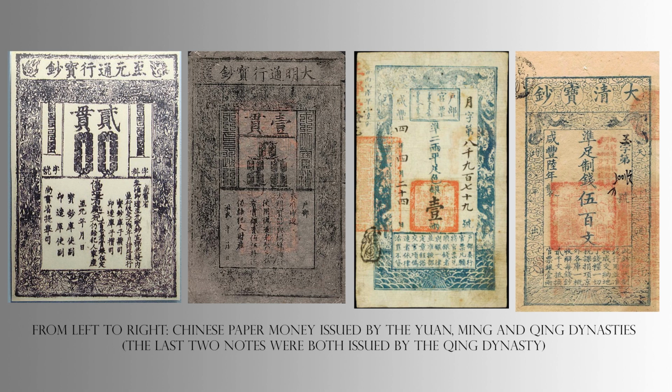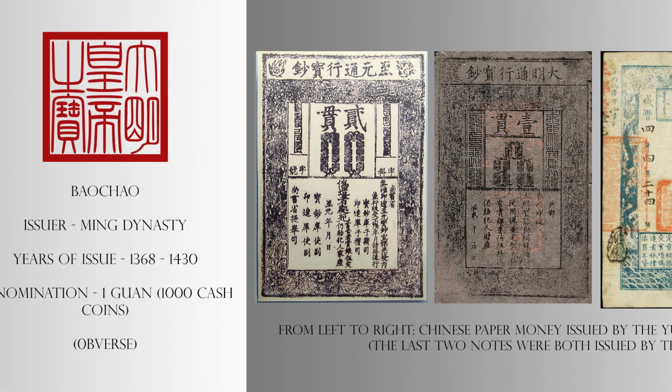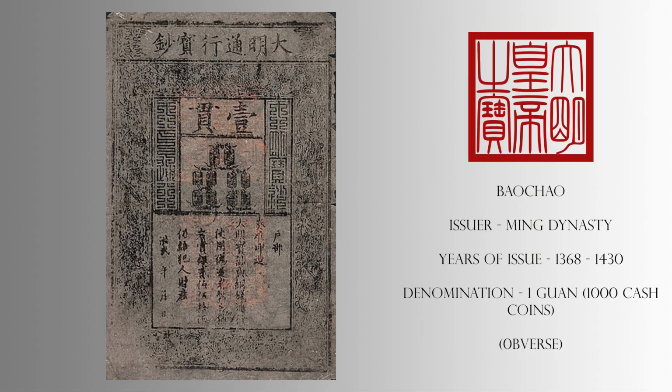The succeeding Ming dynasty in 1368 began issuing Baochao banknotes, but stopped in 1430 in order to stop inflation. Here we can see an example of this Baochao banknote from the Ming dynasty era. This particular banknote carries a denomination of 1 guan, which was equal to 1,000 cash coins.